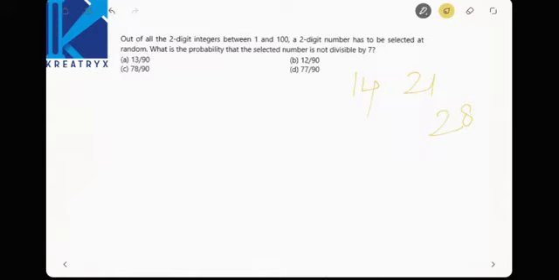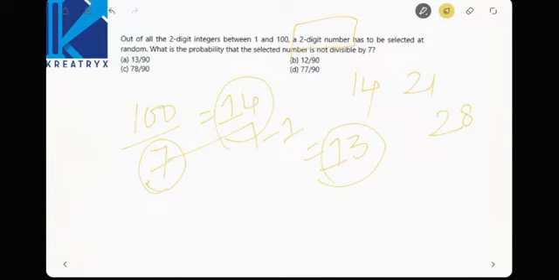Now find out the 2-digit numbers that are divisible by 7. When 100 is divided by 7, what is the answer that we get? We get 14, and from this you have to subtract 1, because you need only 2-digit numbers; 7 will be there, and you have to remove that. So there will be 13 two-digit numbers between 1 and 100 that are divisible by 7.